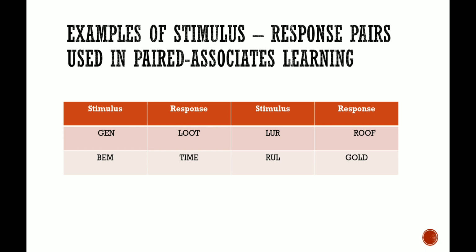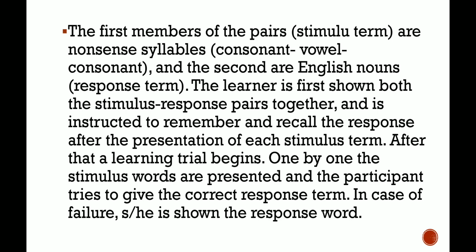When I say gen, you will say loot. If you are not able to remember, I will give you the word loot. Then the next word, I will say bem and you will say time. This process continues till you flawlessly remember all the pairs. So students, this shows the total number of trials taken, that is, how early you can learn it, right? And this will help us to understand your learning capacity.